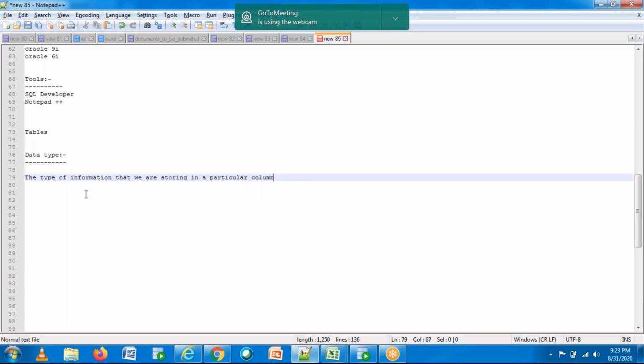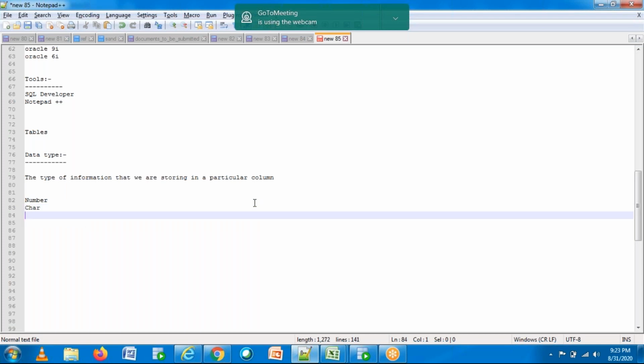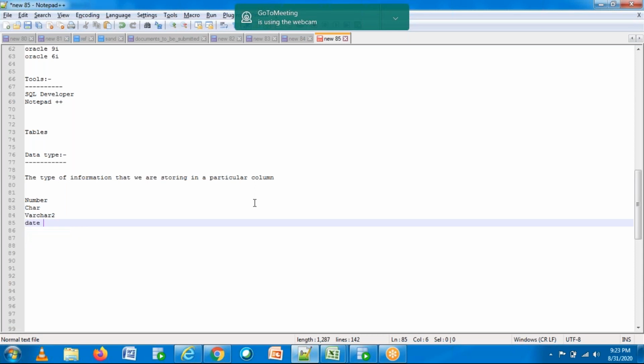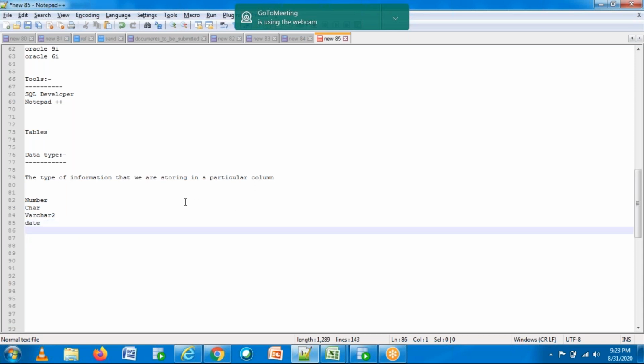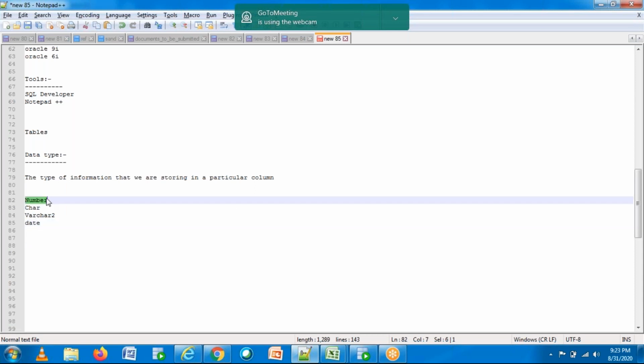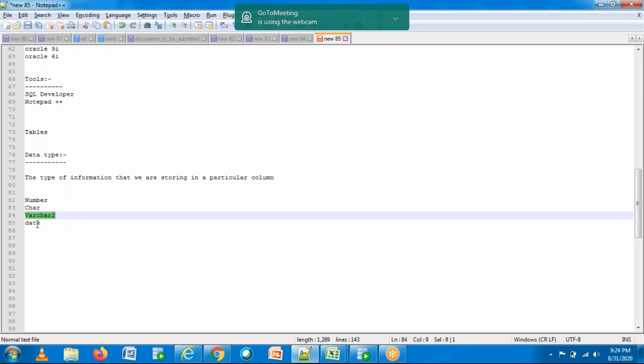Okay. So what are the data types that are available in Oracle database? We have number, char, varchar2, and date. We have many other data types, but for the time being, as part of the demo, we'll concentrate on these. So we have number, character, varchar2, date.